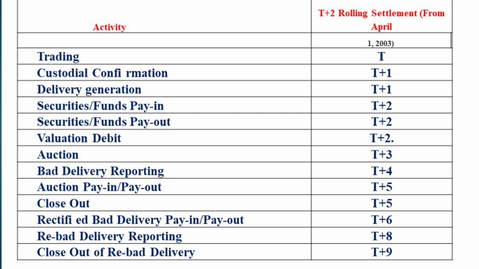Bad delivery reporting T+4. Auction paying or payout T+5. Close out T+5. Then rectified bad delivery paying or payout, that is T+6. Re-bad delivery reporting T+8. Close out of re-bad delivery T+9. That is another area, that is risk management.